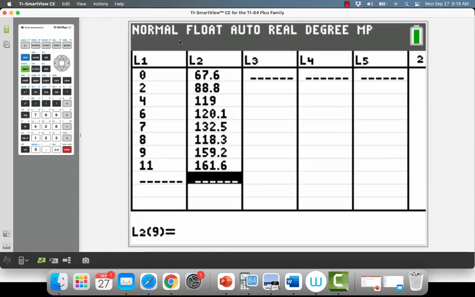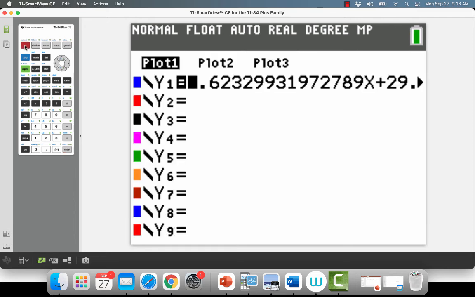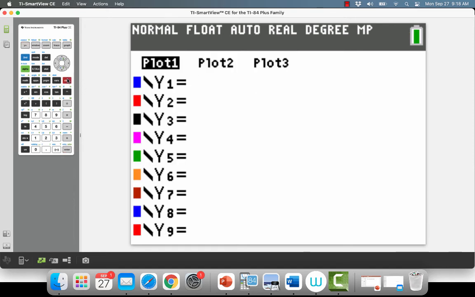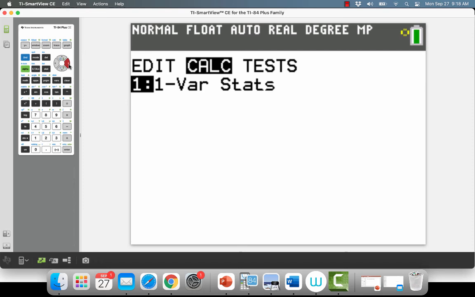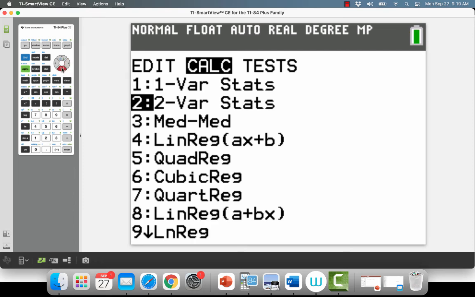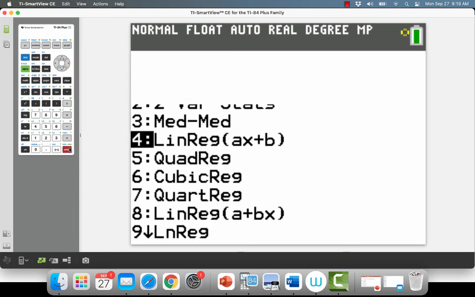Okay, here we go with the last one. So I've got my L1, my years since 1990, and I have my firework poundage in here. Remember, I still have my y equals in there, so I go to y equals, I clear that out. And now I go to stat and to calculate. And again, we are doing number 4, linear regression.